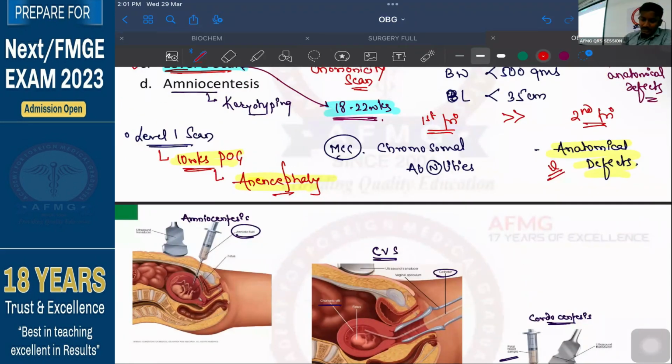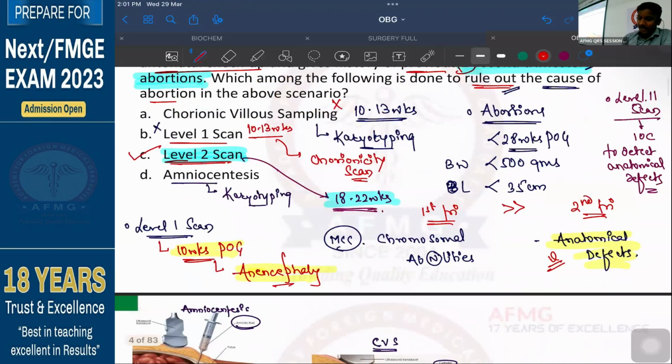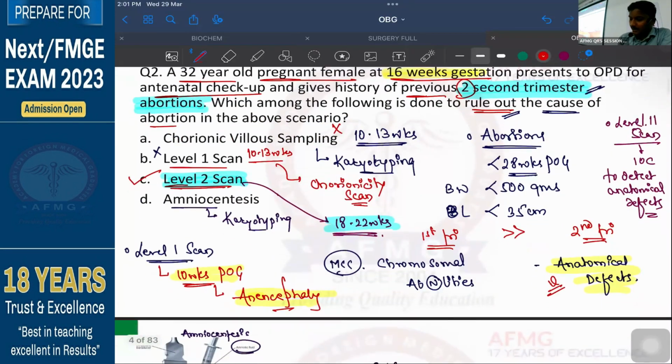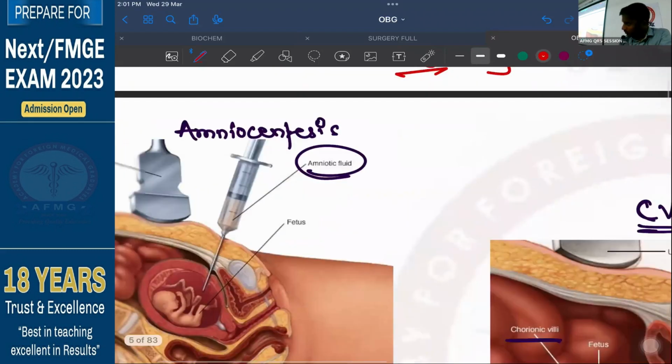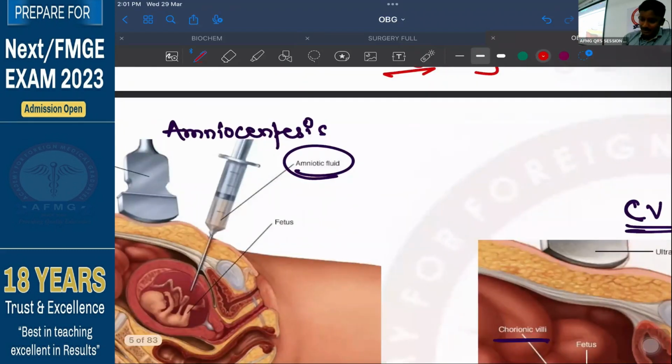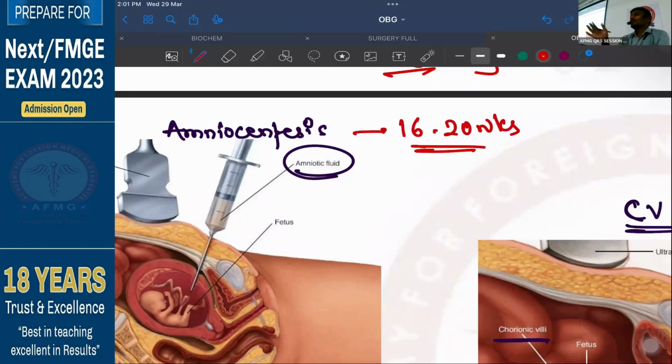First, amniocentesis is not done then. The time of amniocentesis is different. See, chorionic villus sampling is done in the 10 to 13 weeks period of gestation, whereas amniocentesis is done to detect chromosomal abnormalities, but in the second trimester. It is usually done around 16 to 20 weeks. You can remember 15 also. But the best time is 16 to 20 weeks for amniocentesis. That is also an important thing to remember. No issues with this. Timelines are important. Okay?